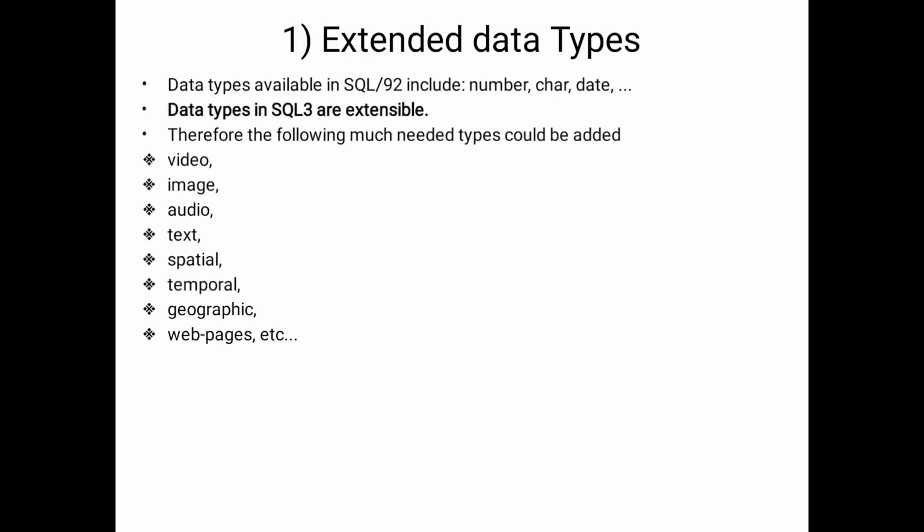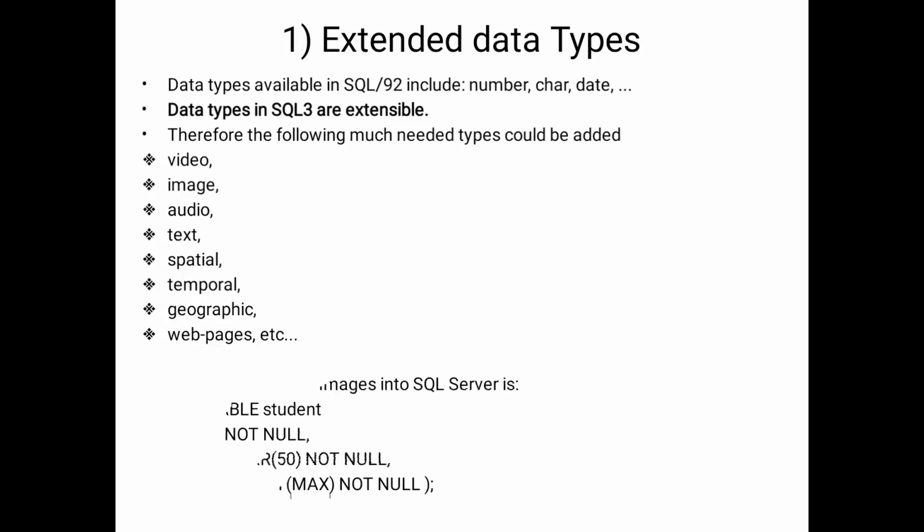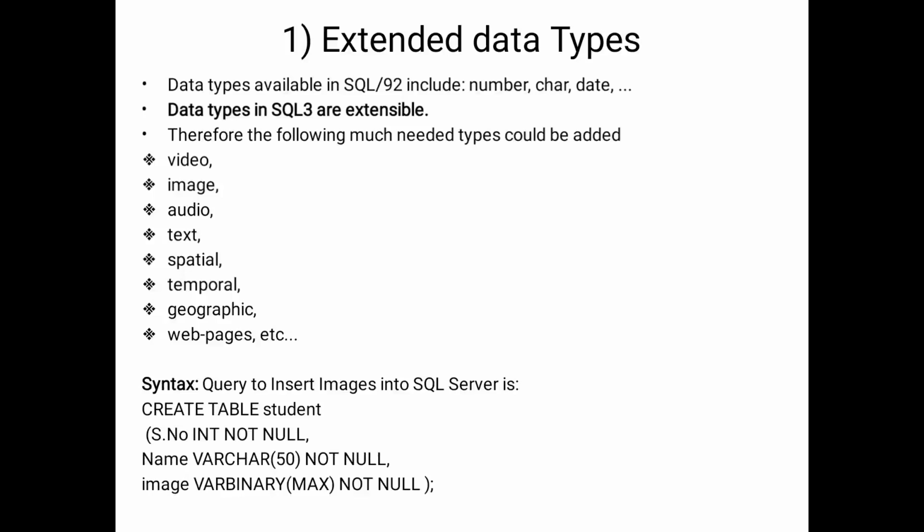Extended data types. In SQL 92, the available data types are number, character, and date. But they are extended in SQL3, the updated version. The updated data types let us store data like video, image, audio, text, spatial, temporal, geographical, and web pages. Here the query is in the SQL3 version.